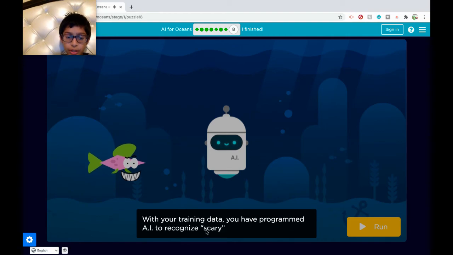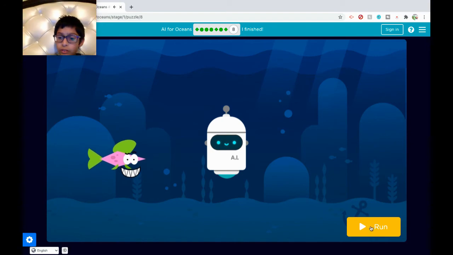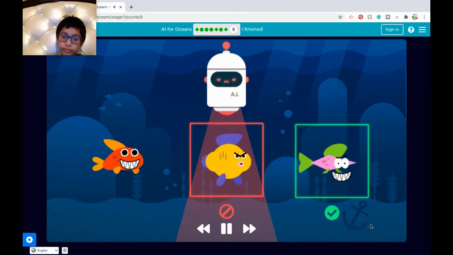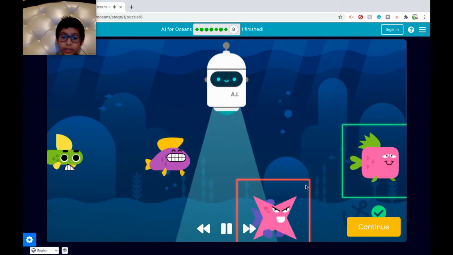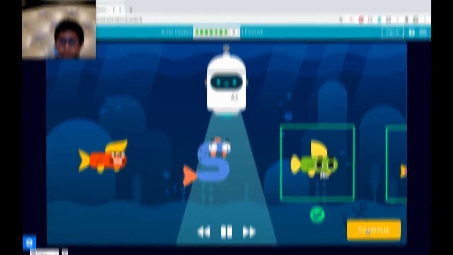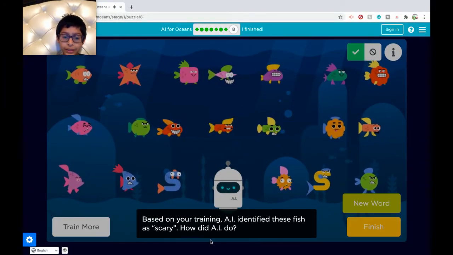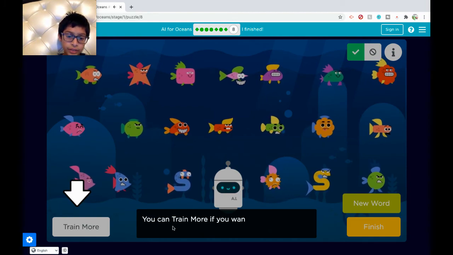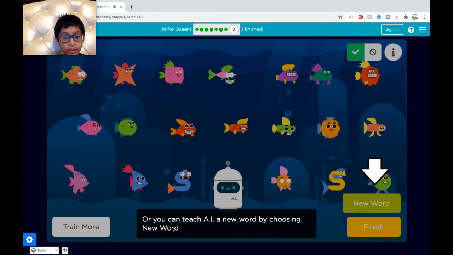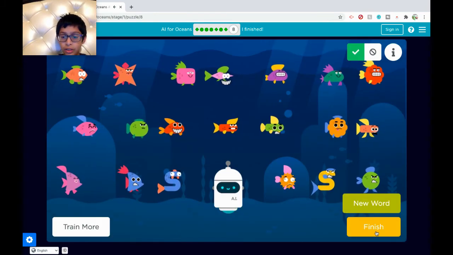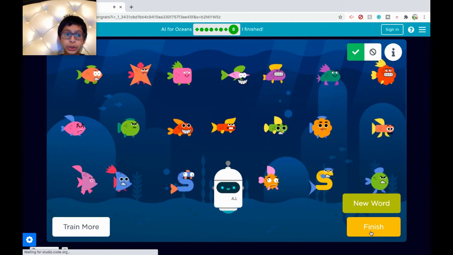With your training data, you have programmed AI to recognize scary fish. Let's see AI. Fish. Well, that is not scary. Okay, let's continue. Based on your training, AI identified these fish as scary. How did AI do? You can train more if you want to improve the results, or you could teach AI a new word by choosing new word. Okay, so let's just click finish.